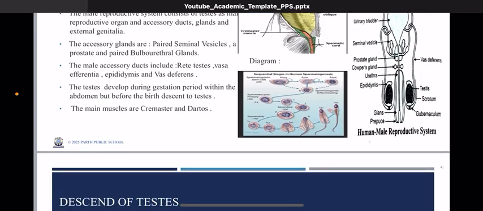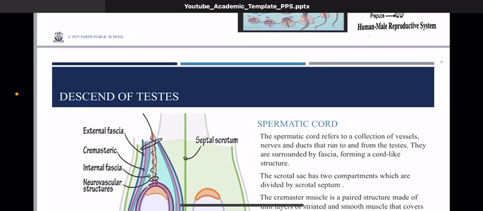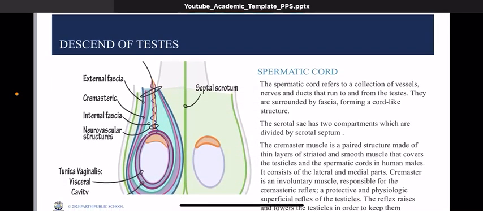During the gestation period, the testis develops within the abdominal region of the male fetus, but soon it has to descend. For its descent, it requires the spermatic cord. The spermatic cord helps in this entire journey of transporting the testis from the abdominal region to a pouch located outside the body of the male fetus. This pouch is known as the scrotal sac.